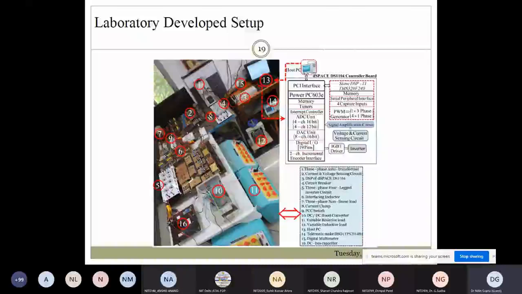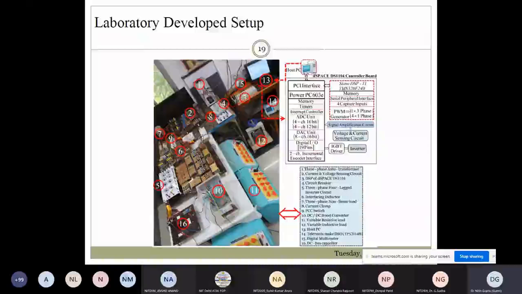Here, this is the load section, this is the DSO section, the fifth one is the 3-phase 4-leg inverter circuitry, and this is the PCC switch, number 9. Number 7 is your load section. This second number is your current and voltage sensing circuit. The 10th number is your boost converter, because this is a setup of both an active power filter plus a grid-tied solar PV system.